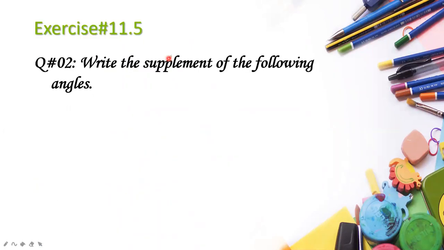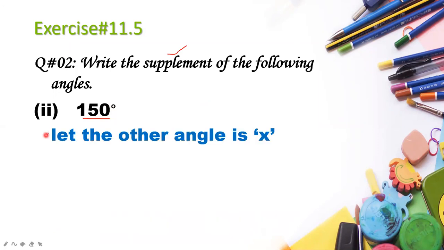Again, you have to find the supplementary angle. The second example is 150 degrees, and you have to find the supplement of 150 degrees. That means you are going to subtract this 150 from 180. But before that, you will write "let". This is a must. I am repeating again, this is a must. Let the other angle be x.